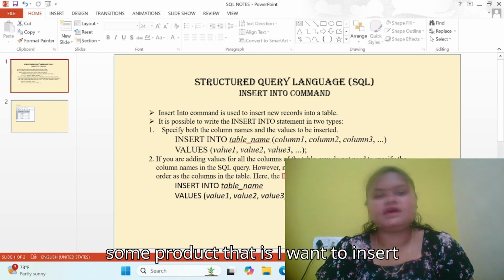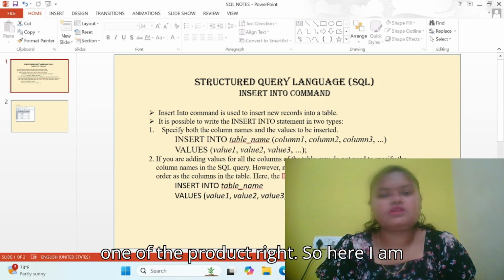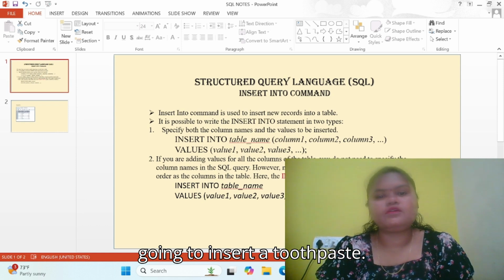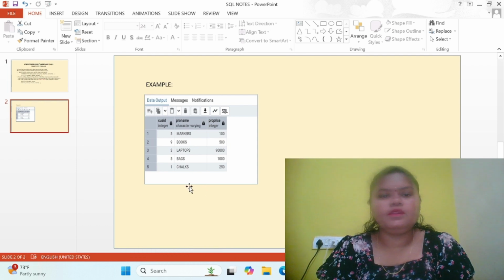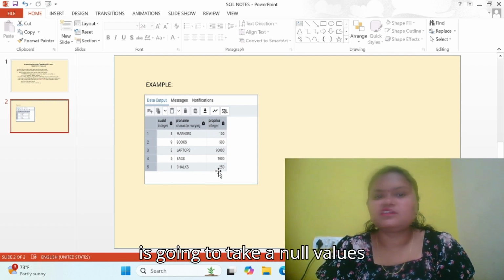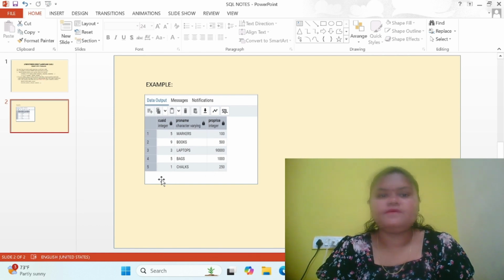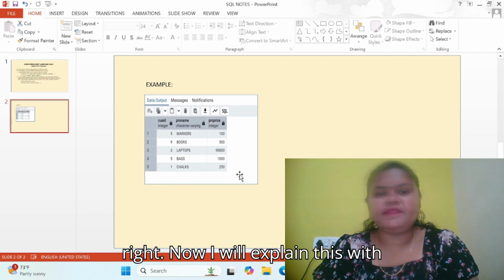I want to insert some product, say toothpaste, which is also one of the products. So I'm going to insert toothpaste into this table. The values which we do not insert are going to take null values.